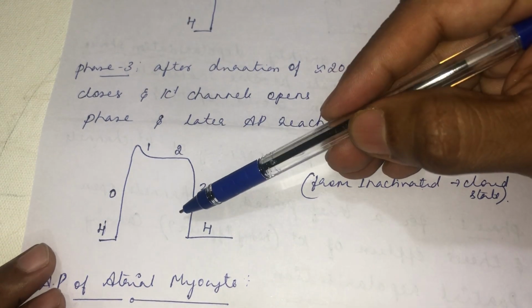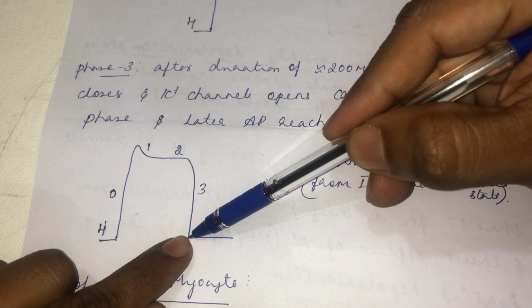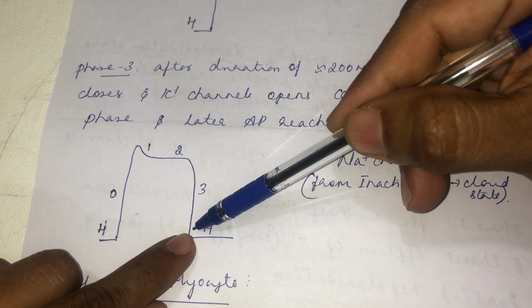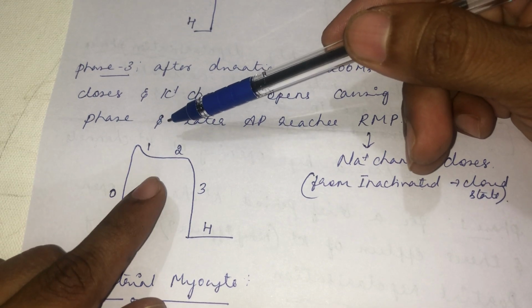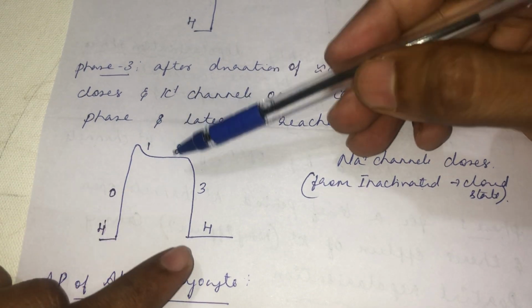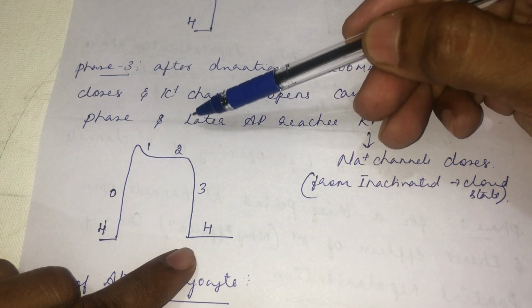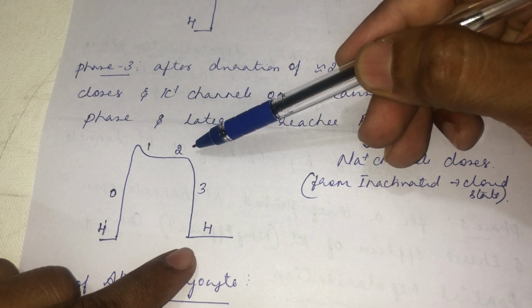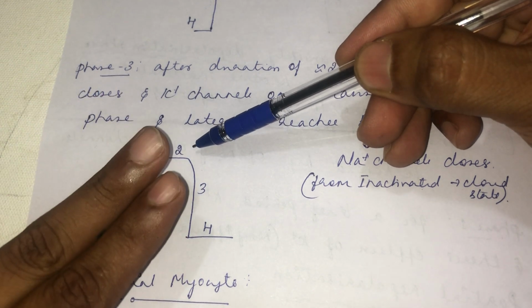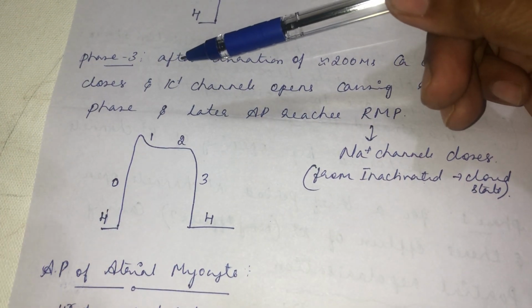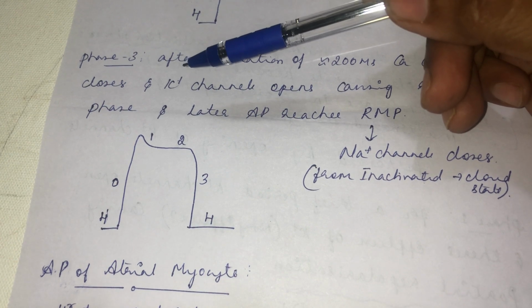What do you mean by the closed state of sodium channel? If any other action potential comes, it will be ready to open. That is the meaning of closed state. During the inactivated state, whatever action potential comes and activates that sodium channel, it is not going to open. So there are 3 states of sodium channel: closed, open and inactivated.